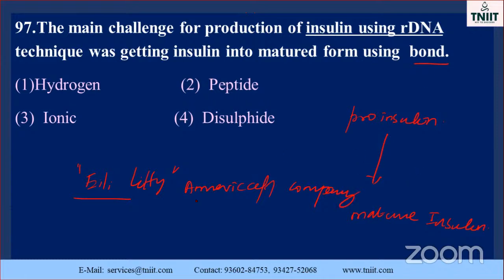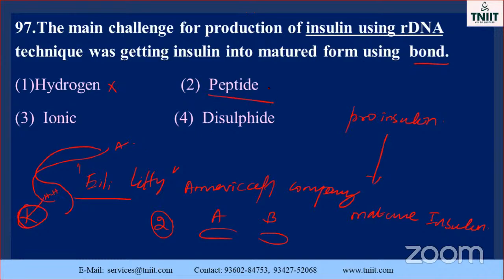The insulin has two chains. One is the A chain, another one is called the B chain. Both are present. Both are separately prepared and also joined with the help of which bond, they ask. Hydrogen bond? For example, one chain is A, suppose another one is considered as B. In between, what happened? No, it is not a hydrogen bond.